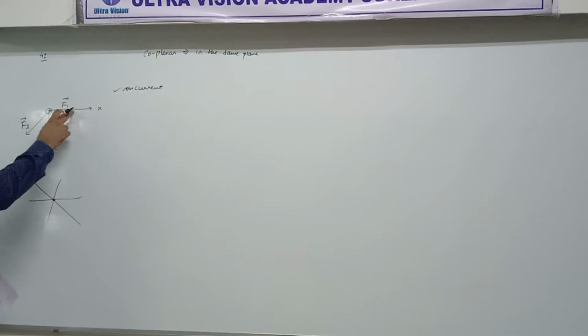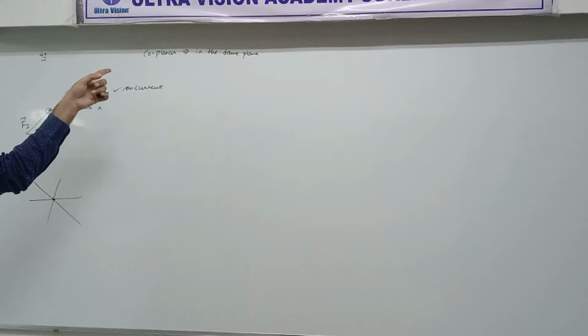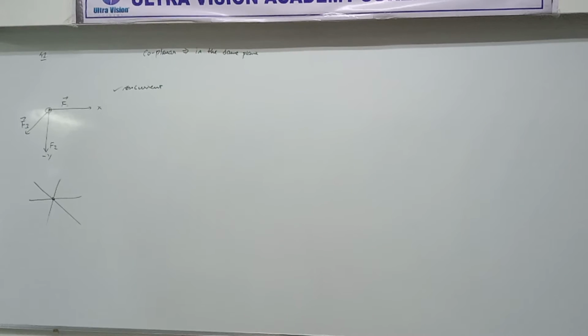Now, are these three in the same plane or in different planes? Same or different? Read the question: their lines of action do not lie in one plane. Do not lie in one plane means do not lie in the same plane. That means, are they coplanar? No. So coplanar's opposite is non-coplanar. Which option? C, yes, non-coplanar and concurrent. Did you understand?